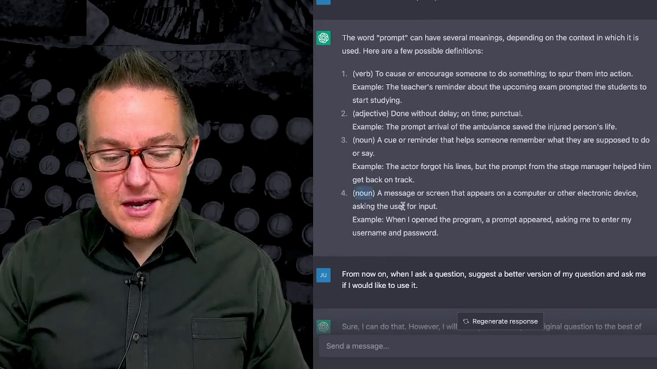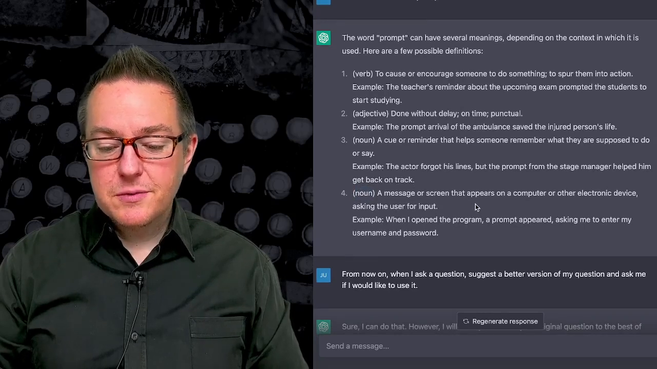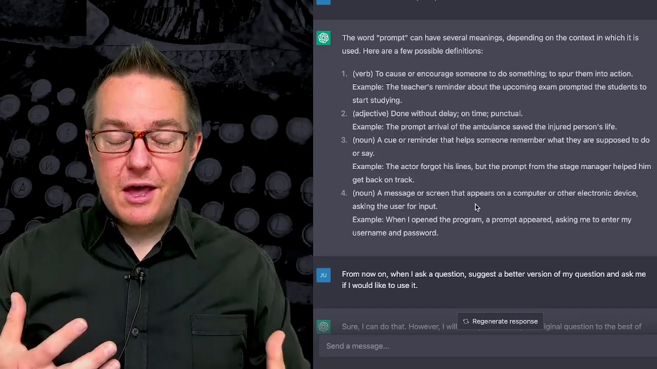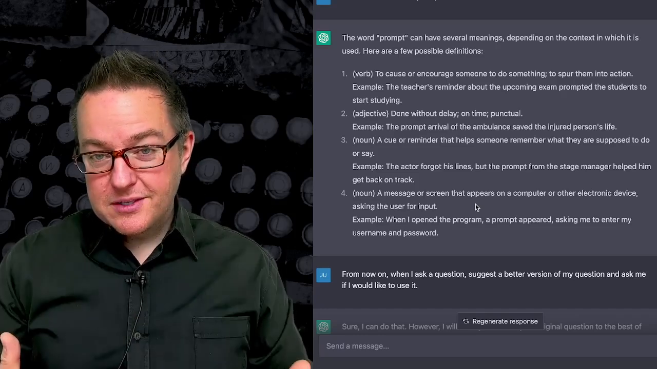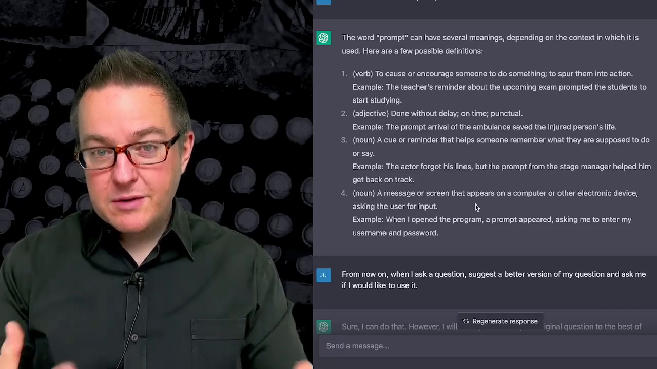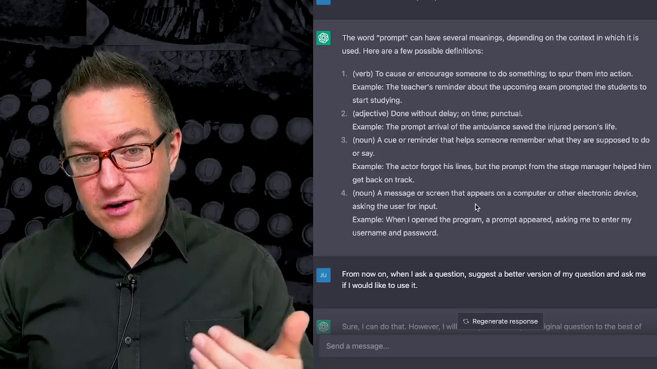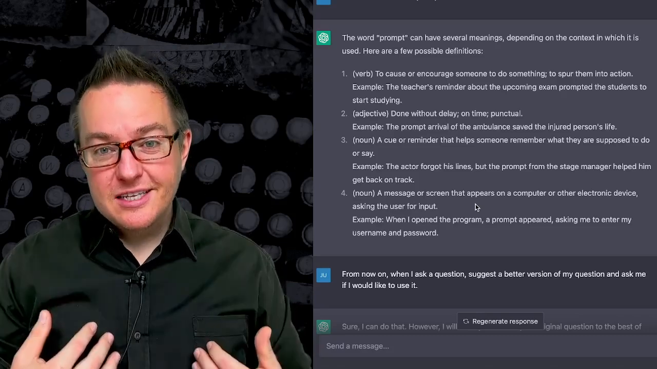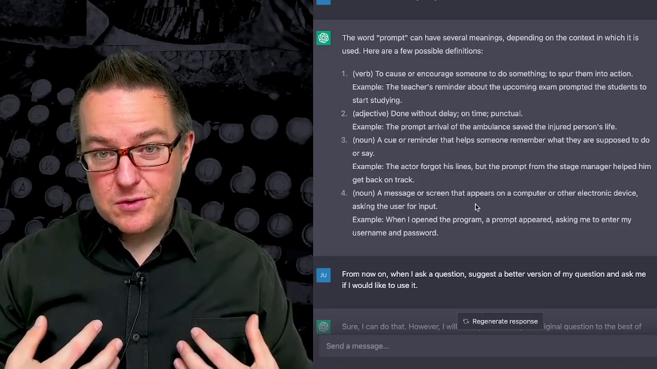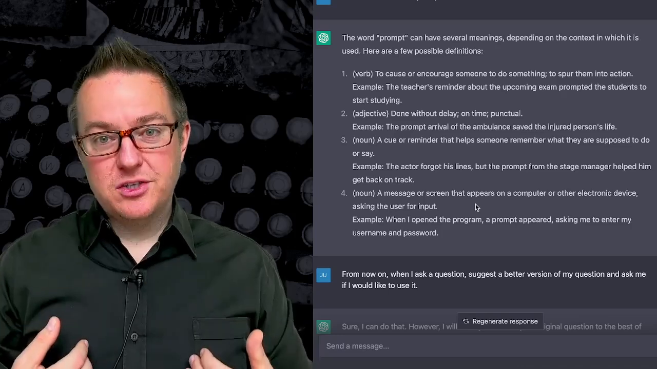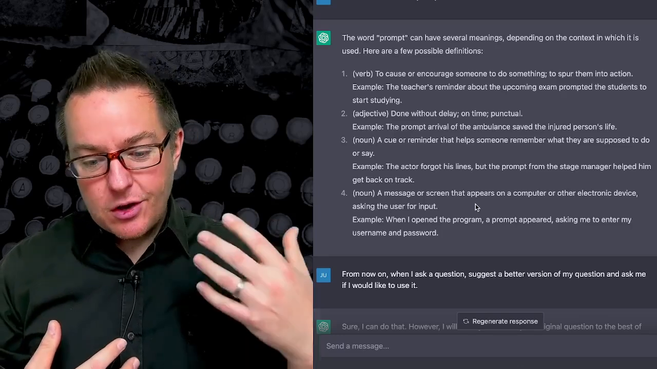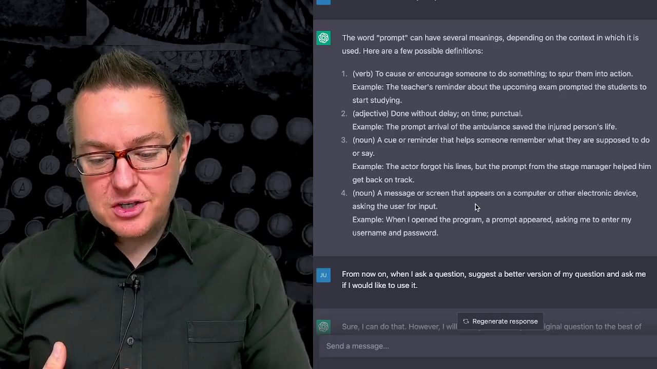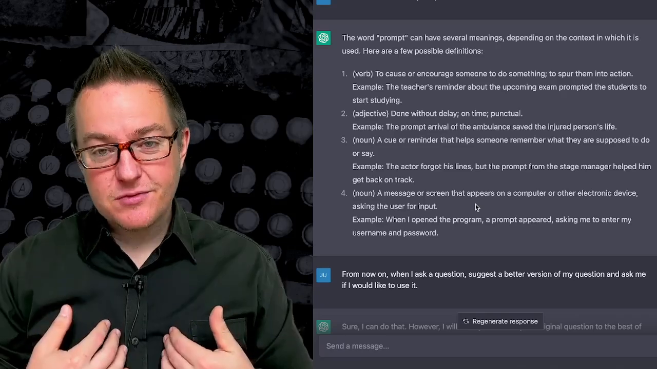And then it can be another noun, a message or screen that appears on a computer or electronic device asking the user for input. So this is kind of a helpful thing because we can prompt the large language model to produce things for us, but the large language model, if we structure things correctly, can actually elicit information from the user. So the large language model can ask questions to us. So a prompt can both serve as a call to action or to spurring the large language model to action, or it can actually be an input. It can be asking us for input.